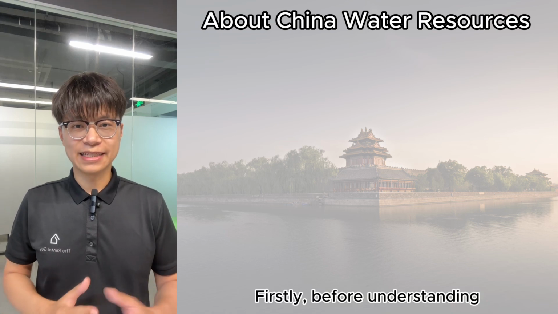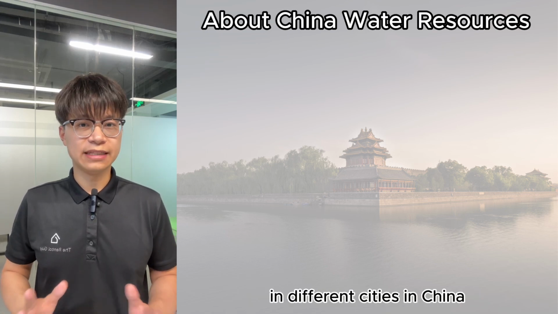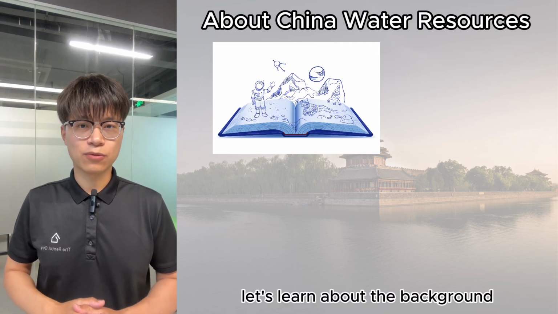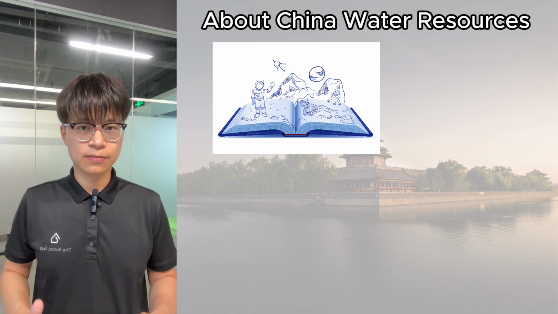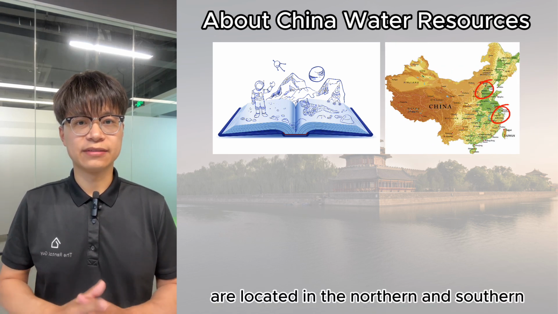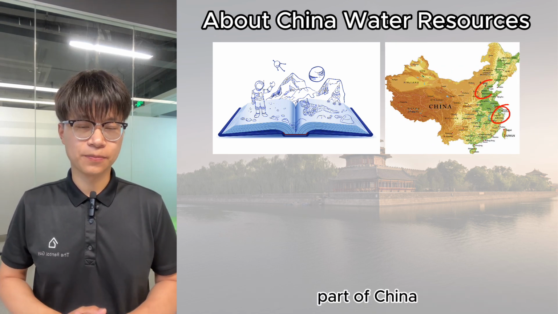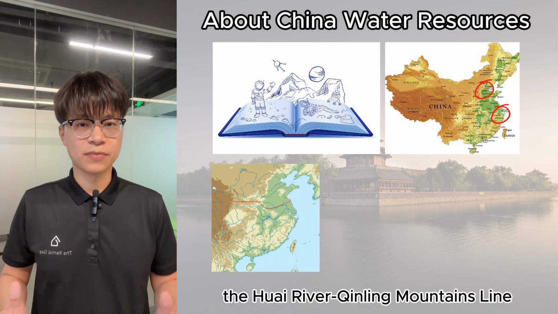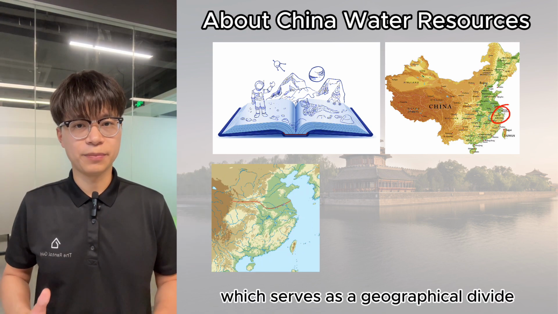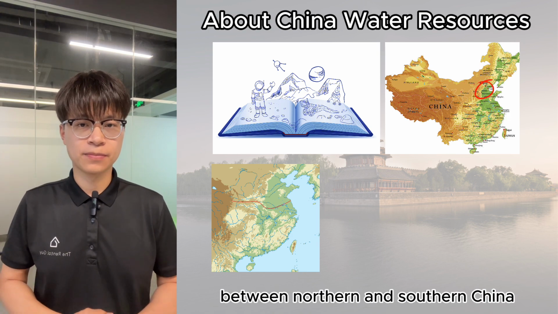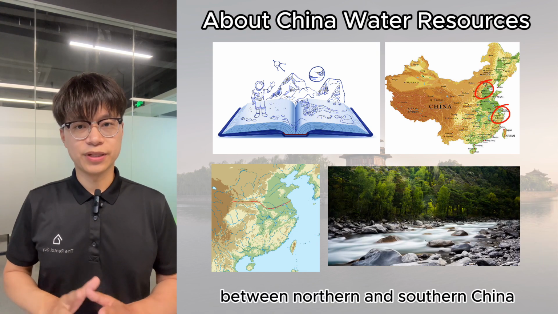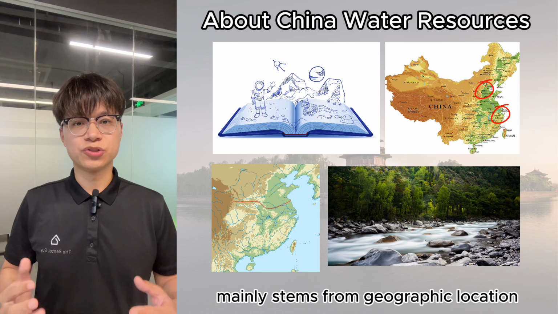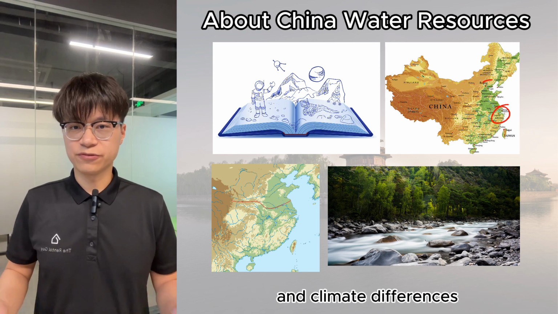Firstly, before understanding how water fees are calculated in different cities in China, let's learn about the background of China's water resources. Beijing and Shanghai are located in the northern and southern parts of China, respectively, separated by the Huai River-Qinling Mountains line, which serves as a geographical divide between northern and southern China. The difference in water resources between northern and southern China mainly stems from geographic location and climate differences.